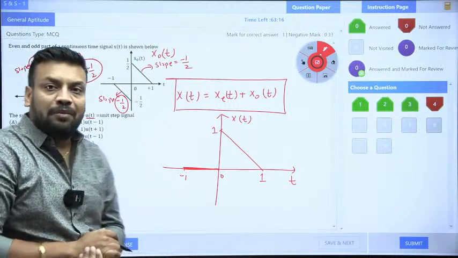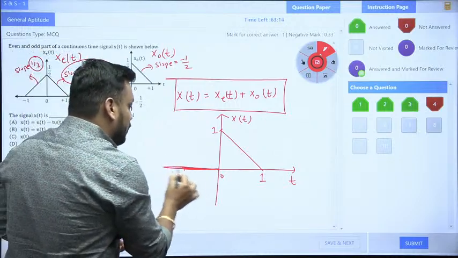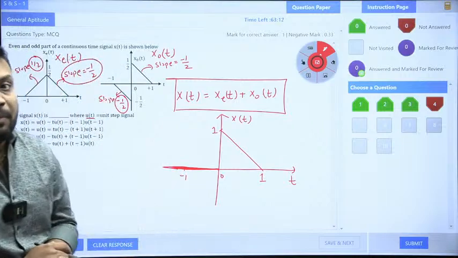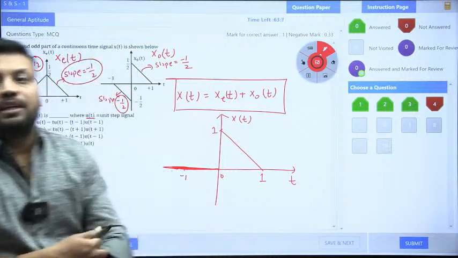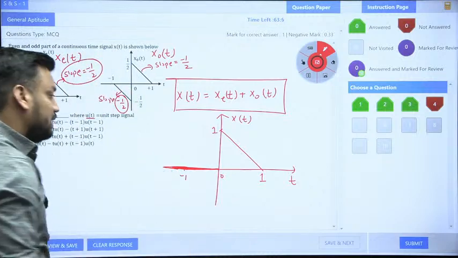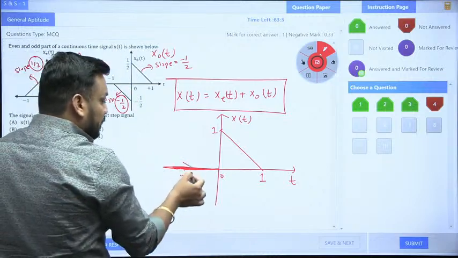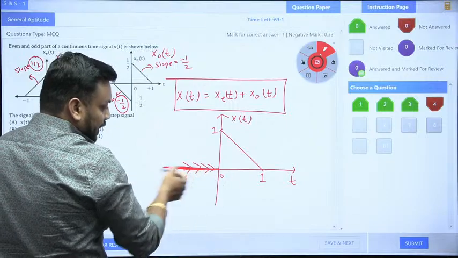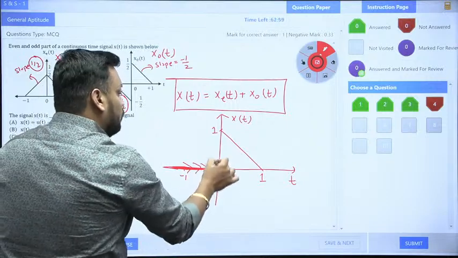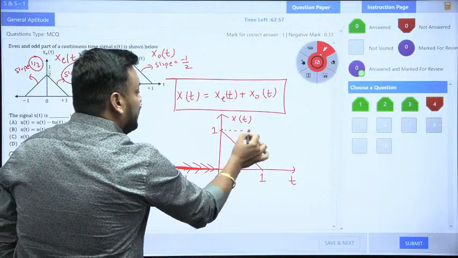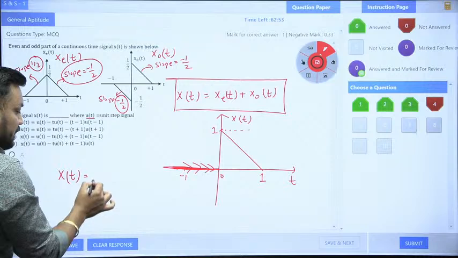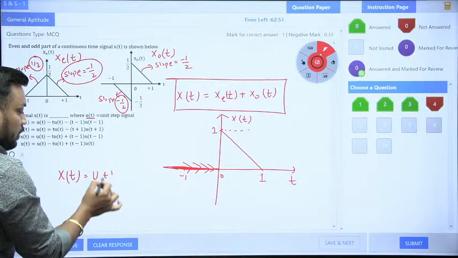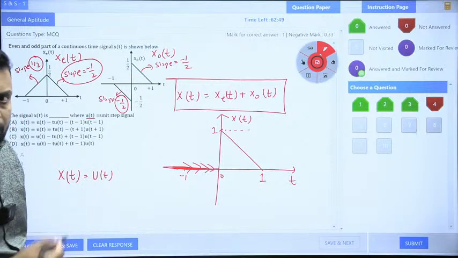Yes. And what does the examiner want? The examiner wants the equation of this. So you should know the multiple concepts to solve this question. If you know how to write the equation in terms of step and ramp, then you can easily write it. So as a short trick, initially we have 0. As soon as 0 comes, you need to jump to 1. So if you wish to write the x(t) equation, first of all it is 1 into u(t), which is nothing but u(t) only. So I am writing u(t).